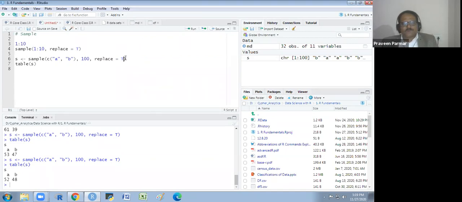We could say it is nearly 50-50%, mostly 50 to 60% it will lie. The 60% one and the 40% other, in this way we could get, or the 50-50% distribution we will get if we don't mention any probability.